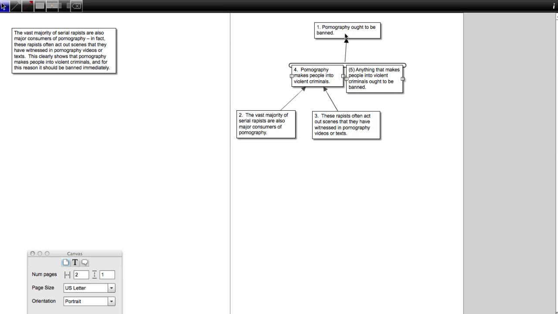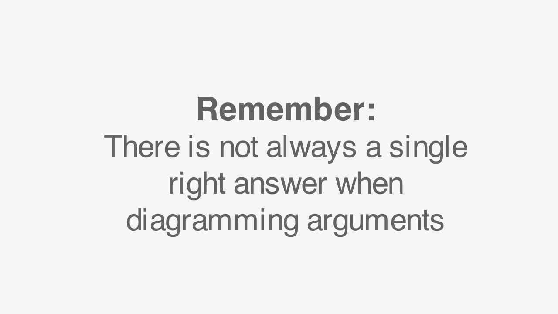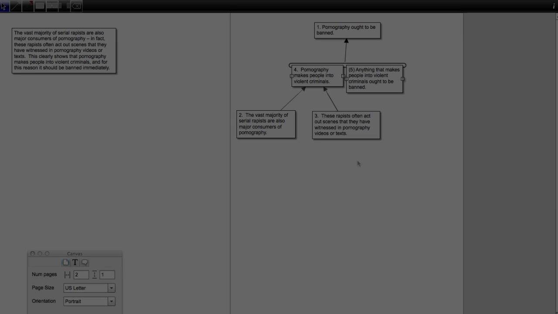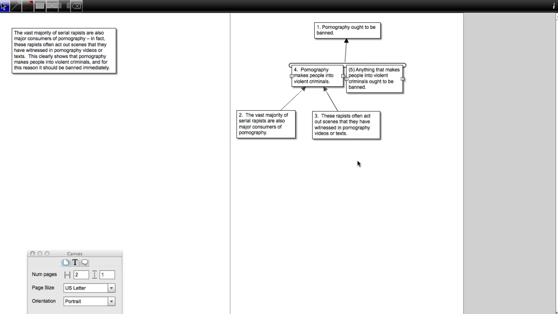Now, I do want to point out that I think the dependent nature of premise 4 and 5 is less controversial than the independent nature of premise 2 and 3. So it's a tricky thing about doing diagrams. A lot of the times there's multiple right answers that reasonable people can disagree about. And sometimes there just is a right answer that all reasonable people should agree on. The best protection against that ambiguity is to make sure you're thinking through your decisions as best as you can and that you're able to back them up.